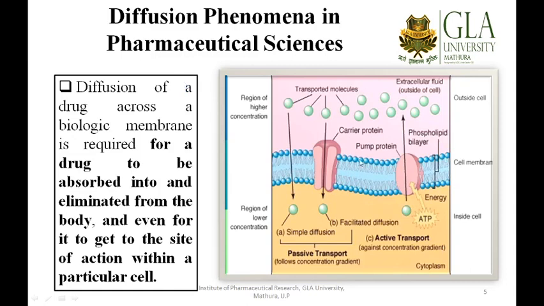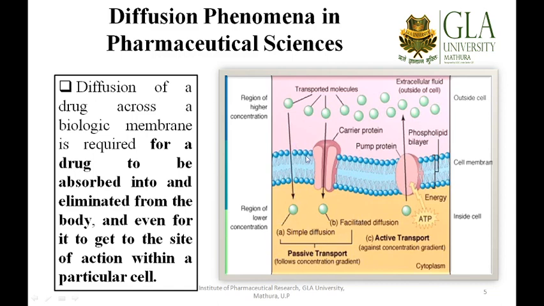This is the plasma membrane, a lipid bilayer made up of hydrophilic portions on the outer side of the cell, and the lipophilic moieties lined inside. The drug in the formulation dissolves out, enters this system, and from there it needs to be absorbed. So it can only be absorbed if it follows a diffusion phenomenon.